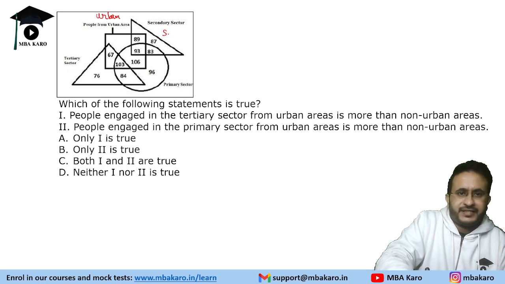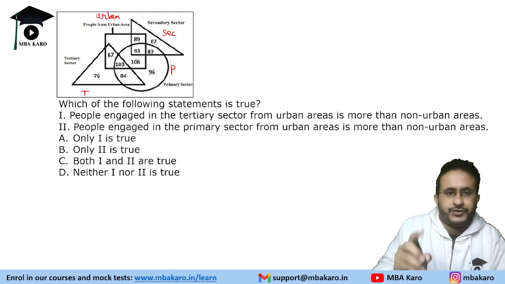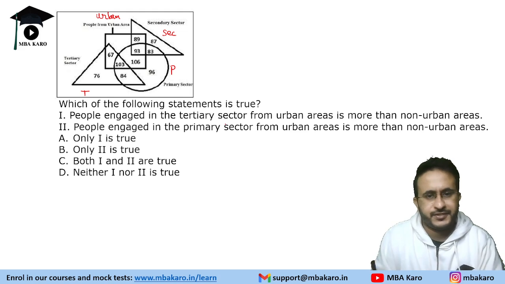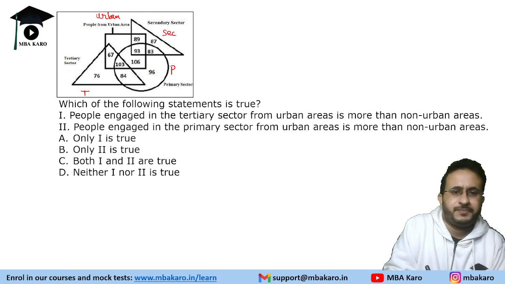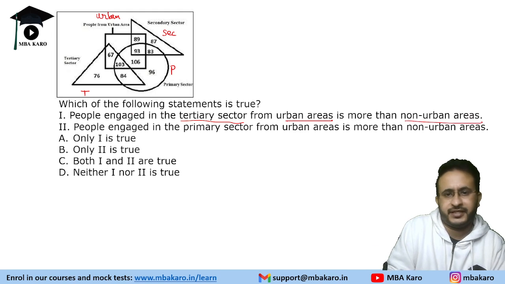Okay, this is secondary sector. This is primary sector. This is tertiary sector. Okay. So it says which of the following statements is true. First statement says people engaged in the tertiary sector from urban areas is more than non-urban areas.